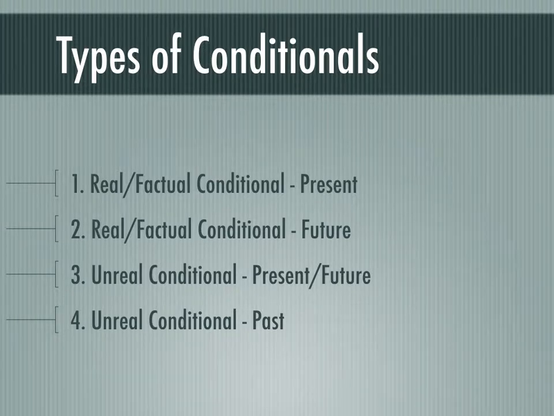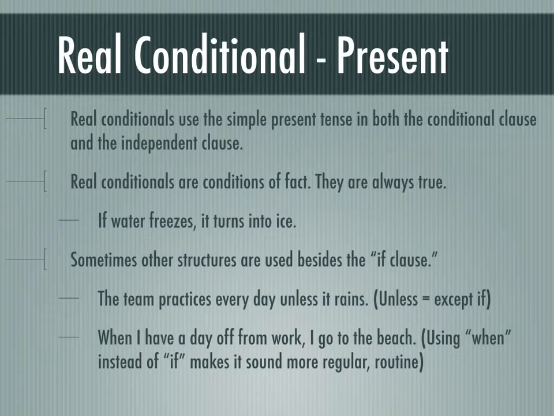There are four types of conditionals. One is the real or factual conditional for the present. The other is the real or factual conditional for the future. We have the unreal future conditional and the unreal past conditional, and we're going to talk about each one of those. First, let's talk about the real conditional for the present.